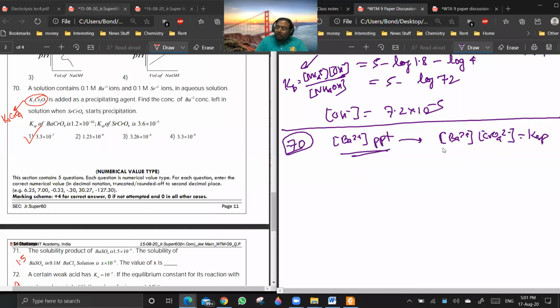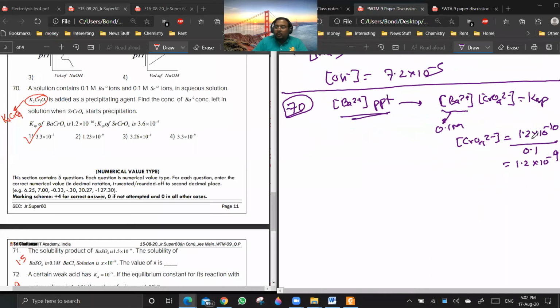Yes or no? Now you see, Ba2+ is given to be 0.1 molar. So what is the chromate ion concentration required to precipitate Ba2+? It will be Ksp of barium chromate, 1.2 into 10 to the power minus 10, by 0.1. So 1.2 into 10 to the power minus 9. Means the moment we reach chromate ion concentration 1.2 into 10 to the power minus 9, barium 2+ will start precipitating.